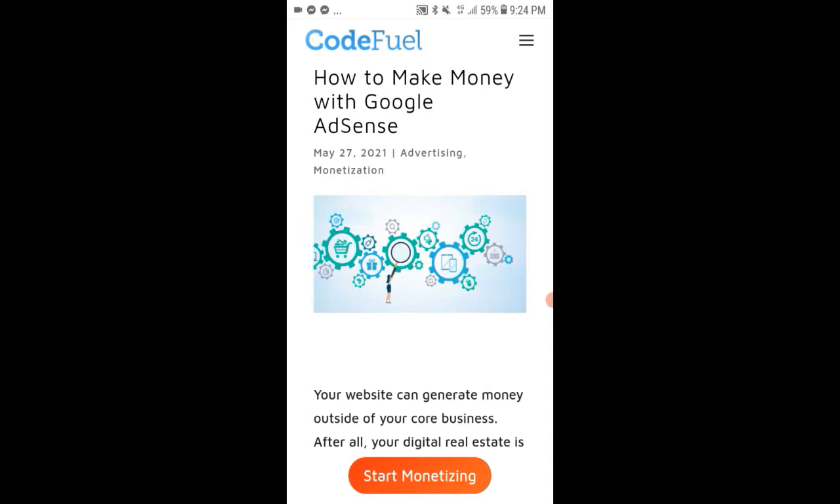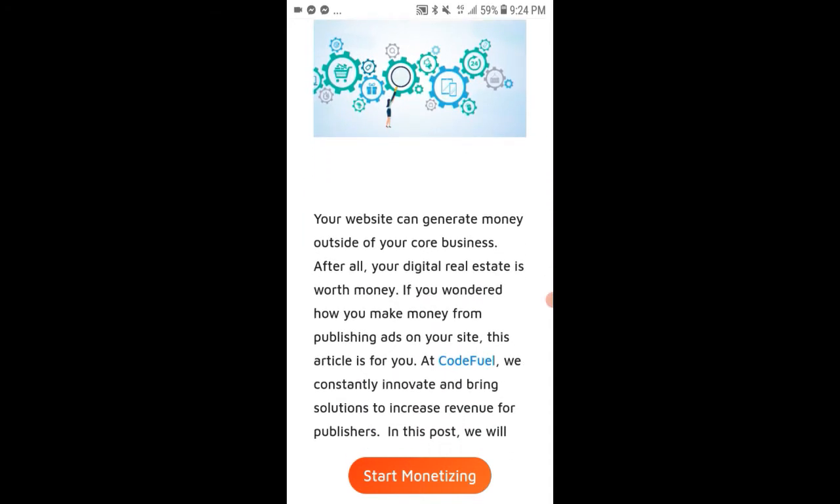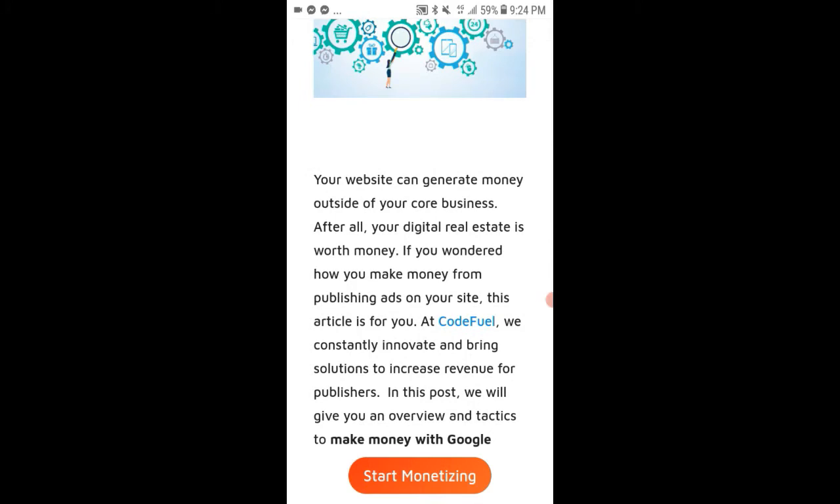How to make money with Google AdSense. Your website can generate money outside of your core business. After all, your digital real estate is worth money. If you wondered how you make money from publishing ads on your site, this article is for you.